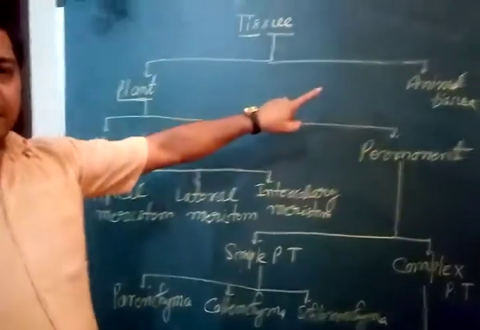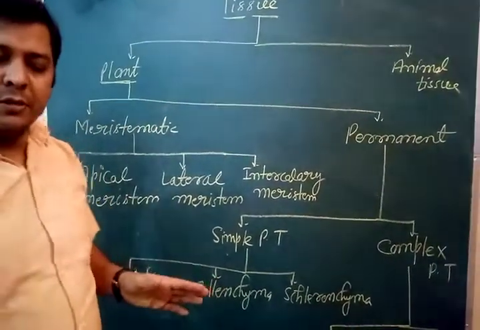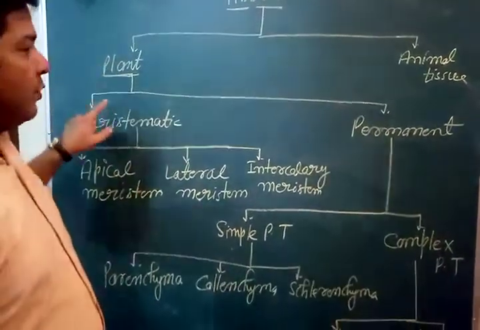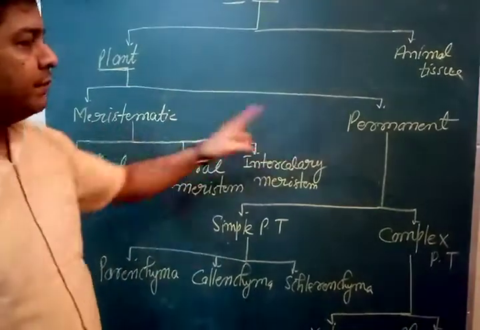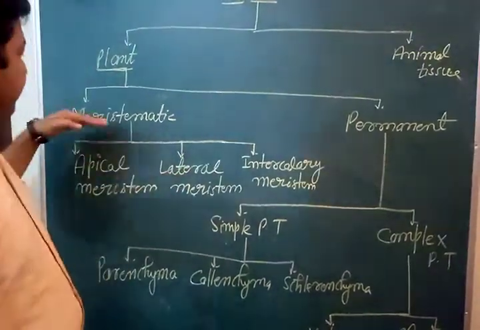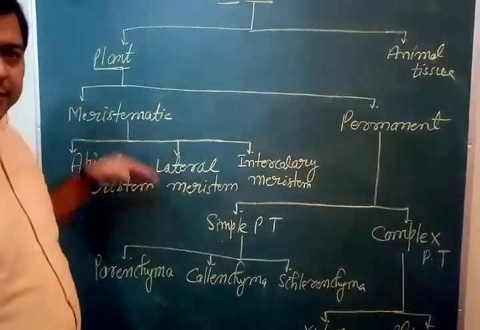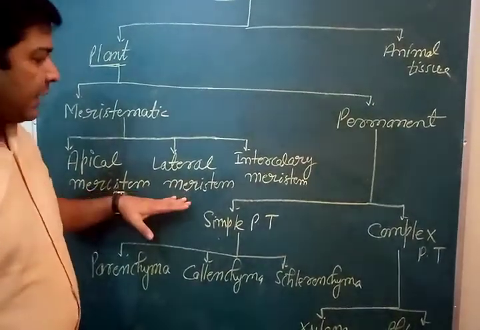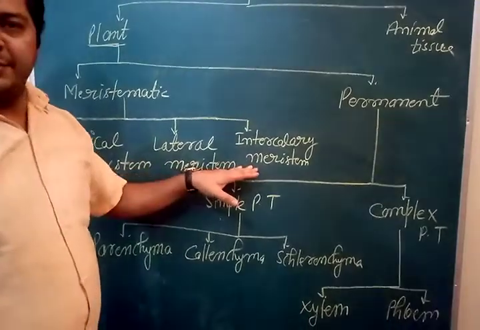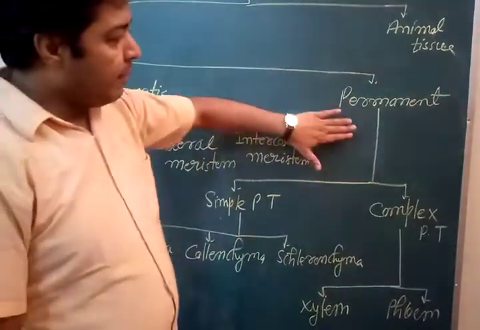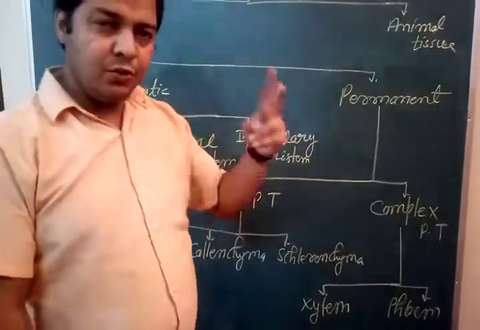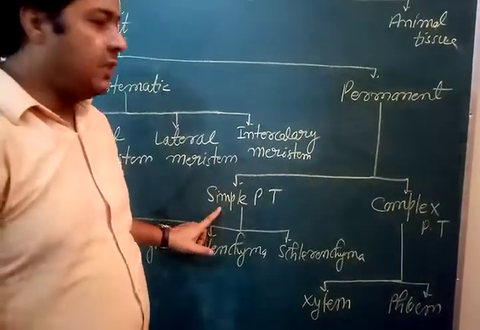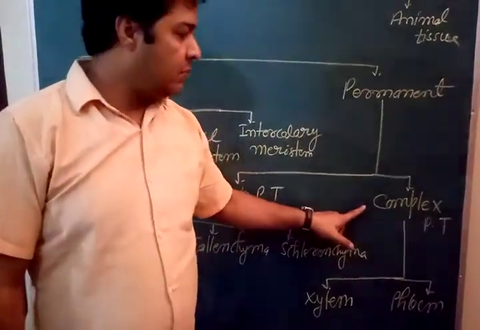I am taking only plant tissue. It is of two types: meristematic tissue and permanent tissue. Meristematic tissue, on the basis of location, is of three types: apical meristem, lateral meristem, intercalary meristem. Permanent tissue is classified into two groups: simple permanent tissue and complex permanent tissue.